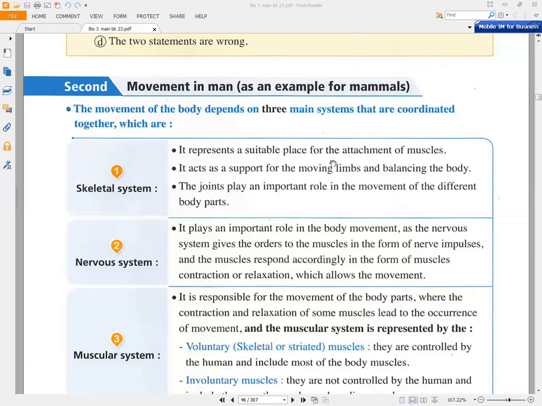After that, we will talk about the nervous system, okay? The nervous system plays an important role in the body movement. Why? Because it gives orders to the muscle in the form of nerve impulses, and the muscle responds accordingly in the form of contraction or relaxation, which allows the movement. So we will have at first the nervous system that will send messages to the muscular system, and the muscular system helps in the movement of the skeletal system.